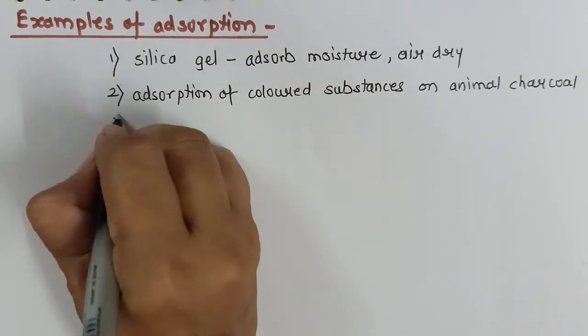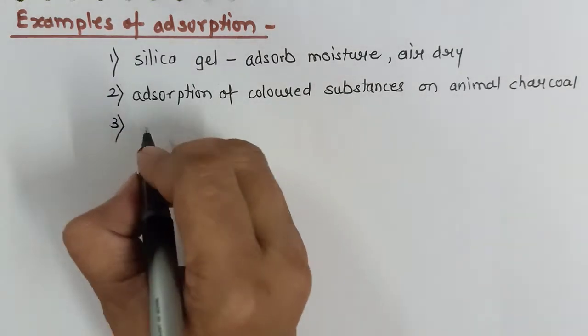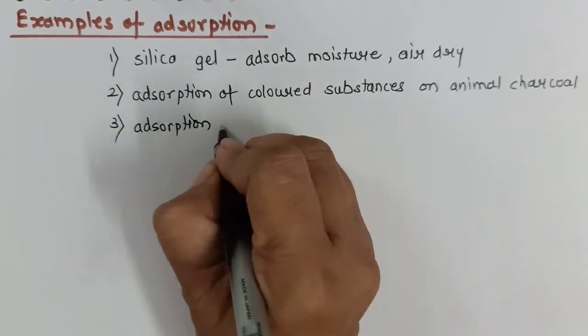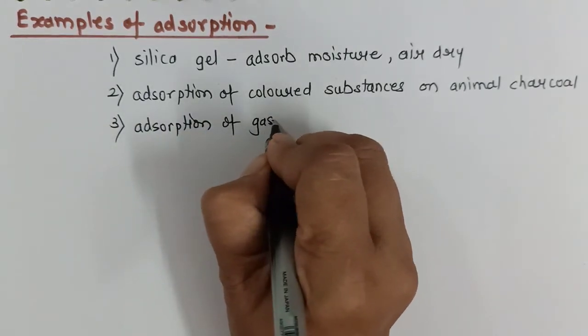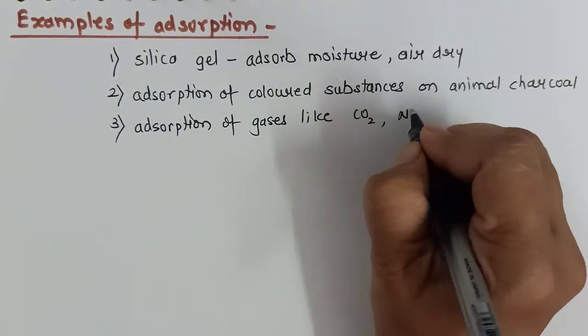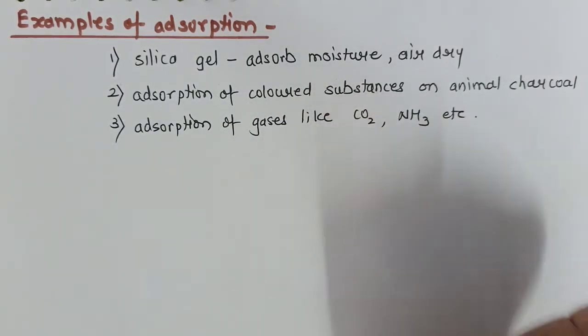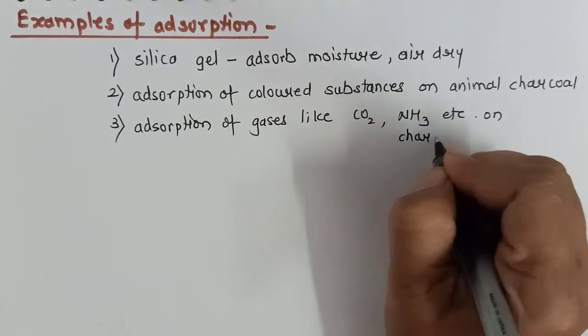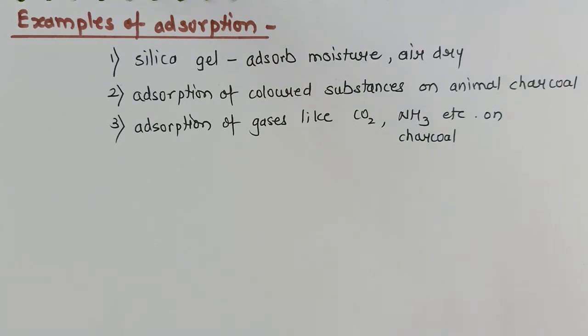And the third example is from the chemical industry, where adsorption of various gases like carbon dioxide, ammonia, etc. is done on charcoal so as to make that reaction free from these gases. So these are the examples of adsorption.